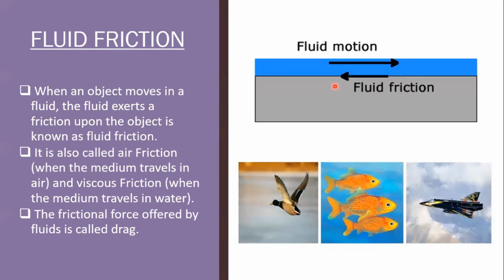For example, the shapes of aeroplanes, birds, and fish are made streamlined. A shape which is pointed on both ends and wide at the middle is called streamlined. It is a shape which facilitates easier movement through fluids.